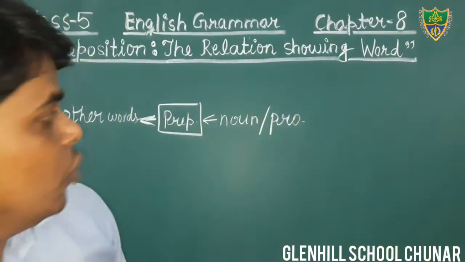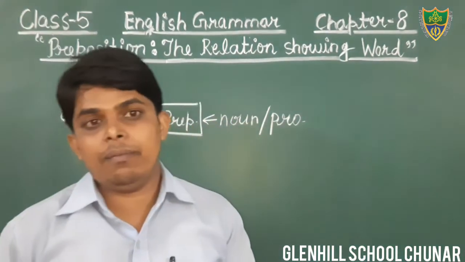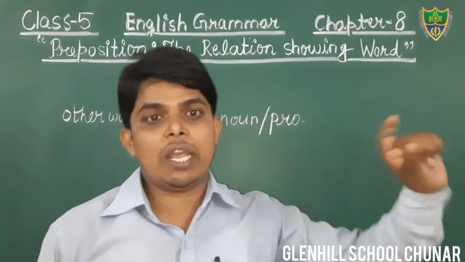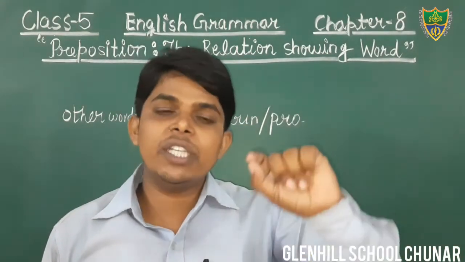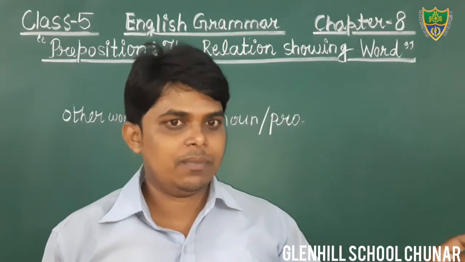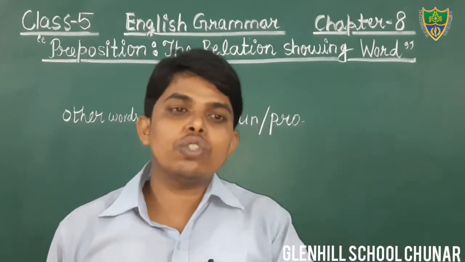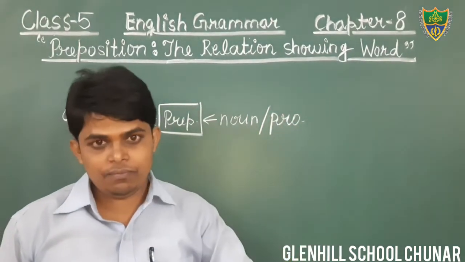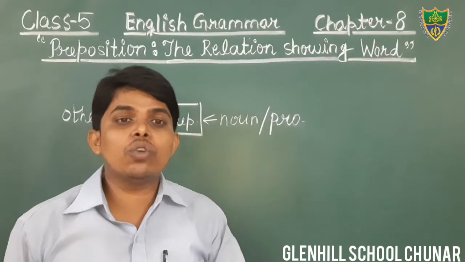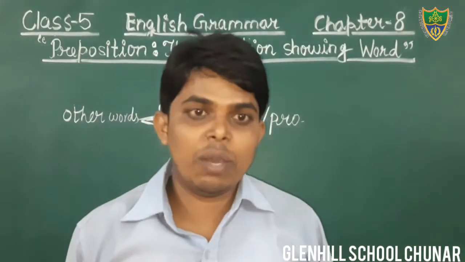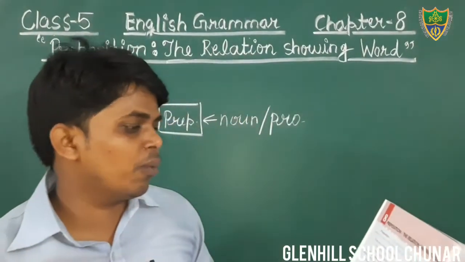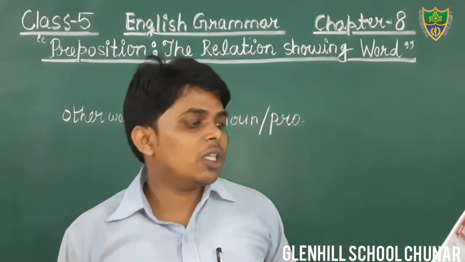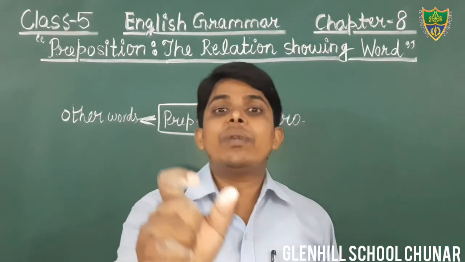The preposition which is used to indicate time, to show the relation of a noun or pronoun with other words in the sentence in terms of time, is known as preposition of time. It is also given in your book.